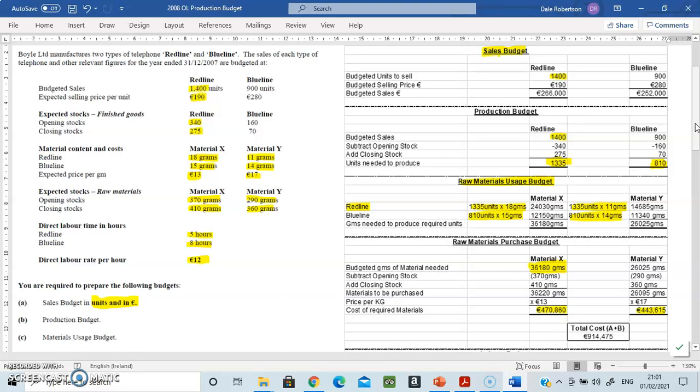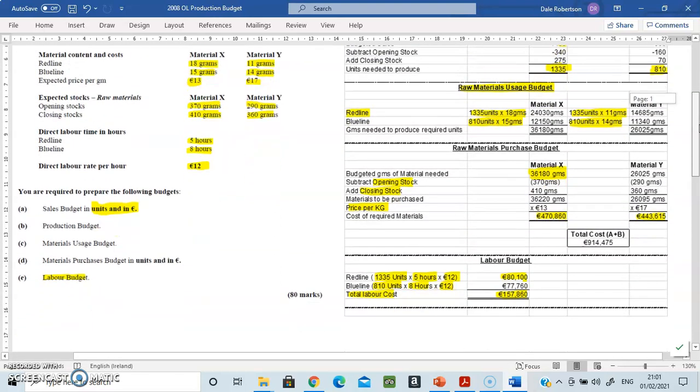And then how much of material X and Y do you need to buy? Well, again, you have to factor in your opening and closing stocks and then multiply it by the price per kilo. And then finally in part E, just to recap again, we're talking about how much you need to pay your staff. You're going to use again your figures of your productions, that your units that you're going to produce, multiply it by how many hours, and then multiply it by your wage rate. All of those calculations give you the budget answers which we were looking for in parts A, B, C, D, and E.